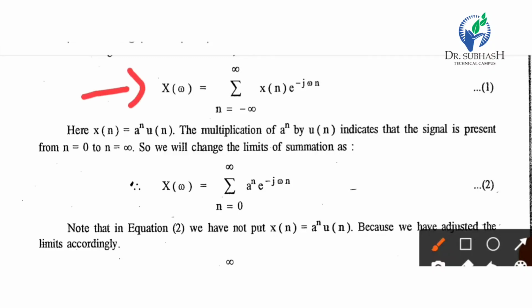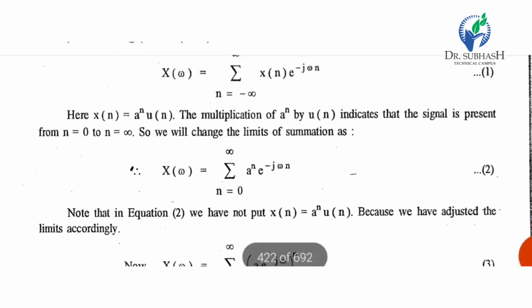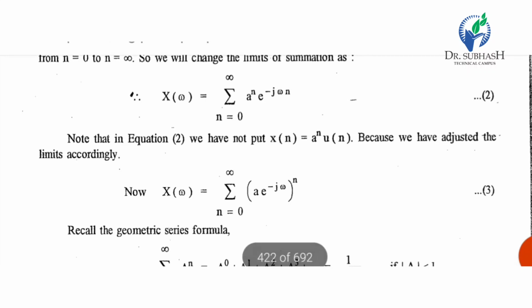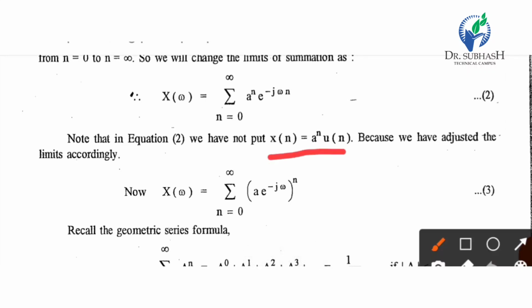Instead of that, we will change our limit from 0 to infinity. So X of omega equal to summation n equal to 0 to infinity a raised to n e raised to minus j omega n. We put x of n equal to a raised to n u of n, because we just adjust the limit.